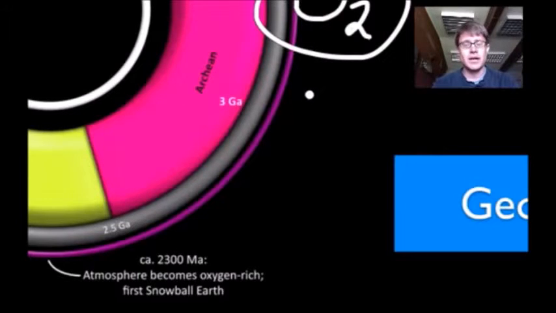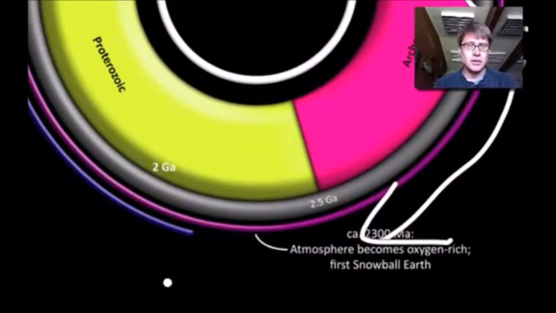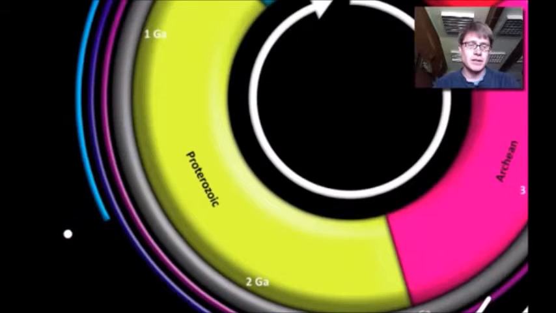But eventually, life starts to grab onto oxygen, so things like cellular respiration use the power of oxygen to drive oxidative phosphorylation. So eventually, we have high amounts of oxygen on our planet, and we start to see eukaryotic life show up. So this is going to be prokaryotic life. Eventually, we have eukaryotic life. Next, multicellular life starts to show up. Now we're about 1.5 billion years ago.